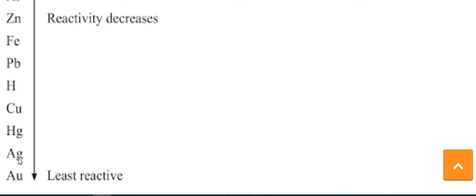In the previous topic, when we discussed the displacement process, we took Fe and Cu. Here you can see Fe is more reactive than Cu. That's why Fe displaced the Cu, and FeSO4 is formed and Cu is displaced. I hope you all understand these things.